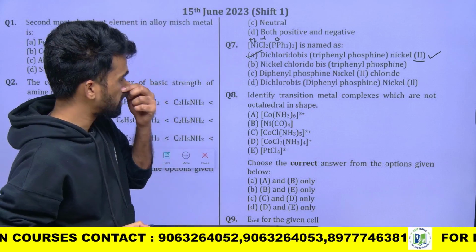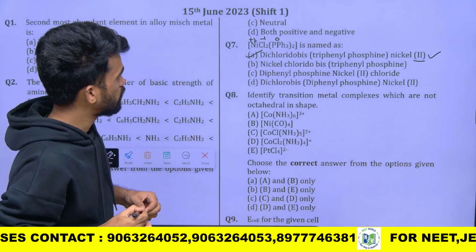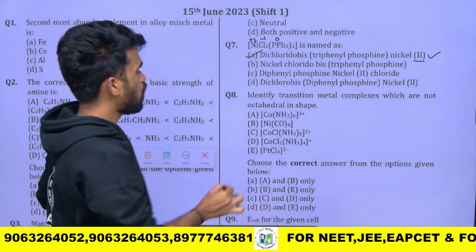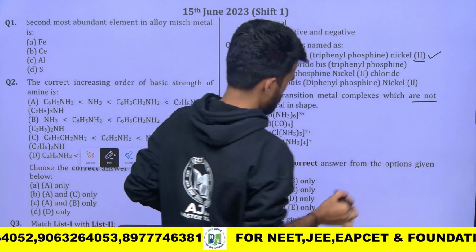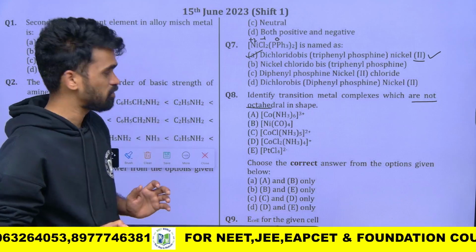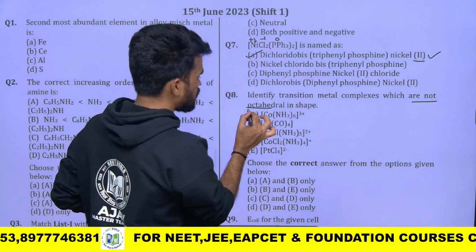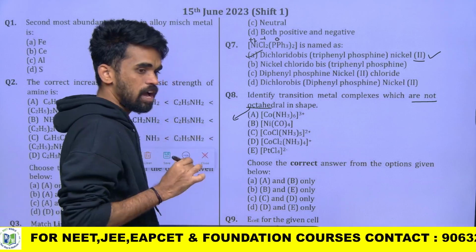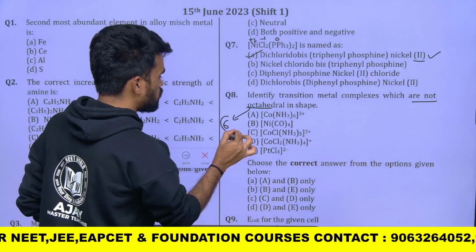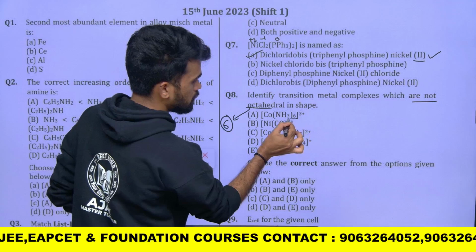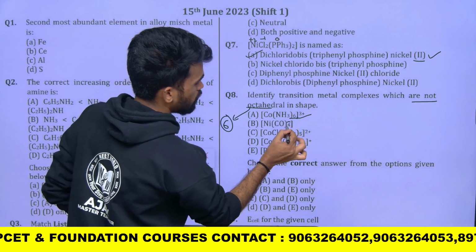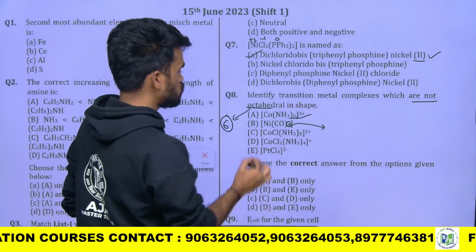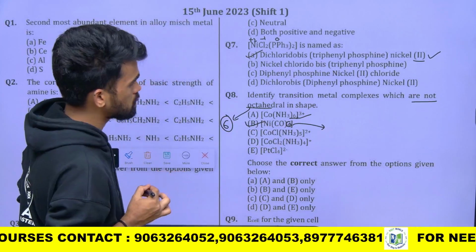Next one, identify the transition metal complexes which are not octahedral in shape. Simple, which are not octahedral in shape. By looking at the complexes itself we can say, in order to form octahedral geometry, it should have a coordination number of 6. What is the coordination number? 6. So here it is 6, it is octahedral. Here it is 4, so 4 means what? Tetrahedral or square planar, so this cannot form an octahedral complex.